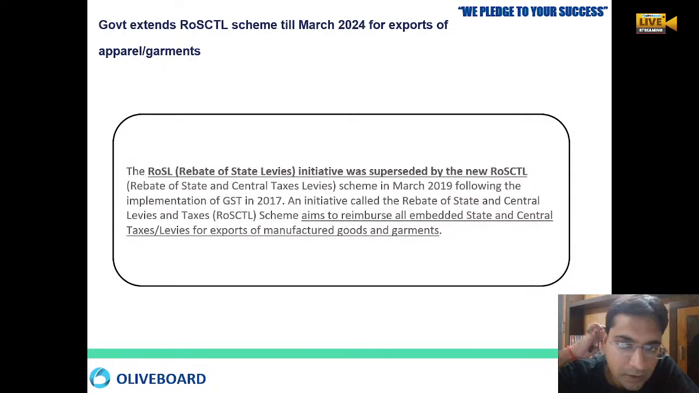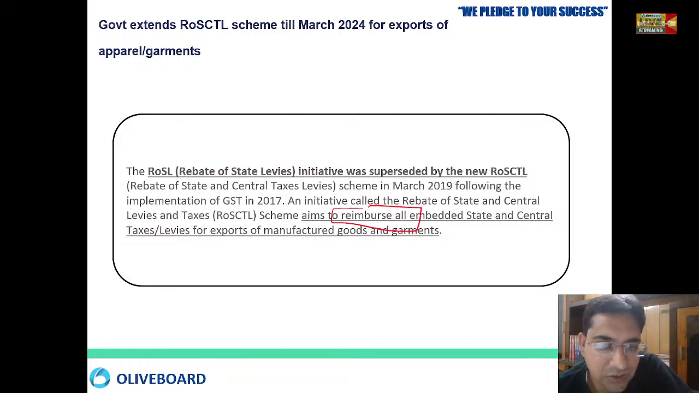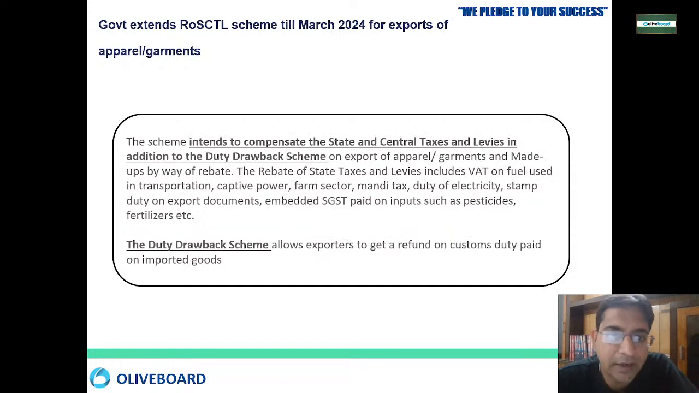Okay, so the ROSCTL initiative replaced the earlier scheme. The main aim is to reimburse all the embedded state and central taxes on manufactured goods and garments. The main task of this ROSCTL scheme is to compensate the central and state taxes along with the duty drawback scheme.